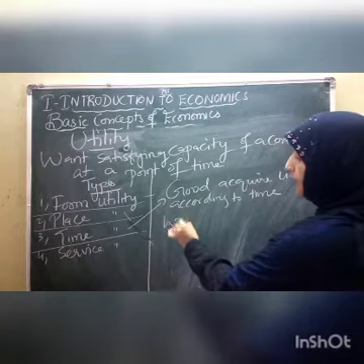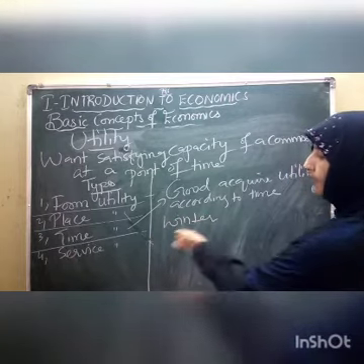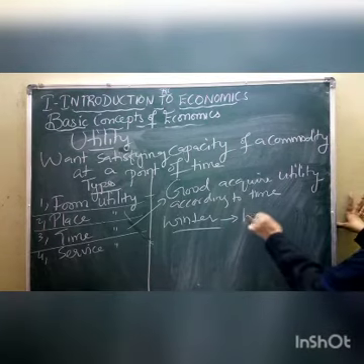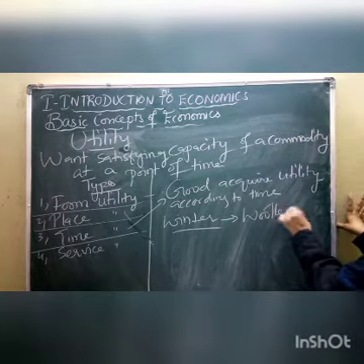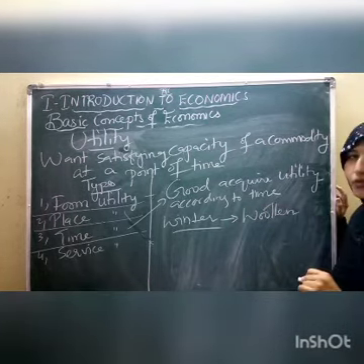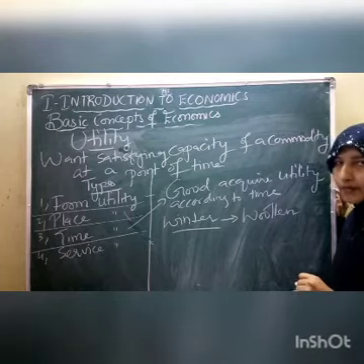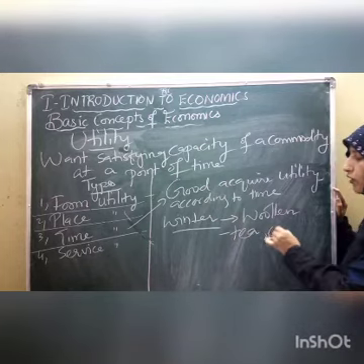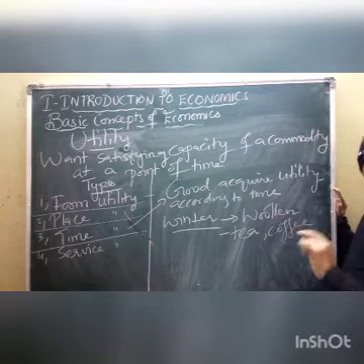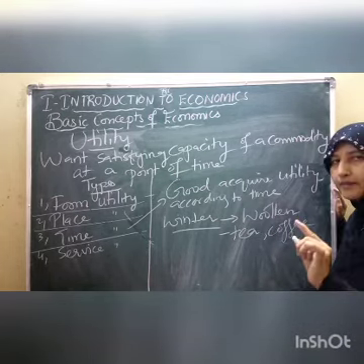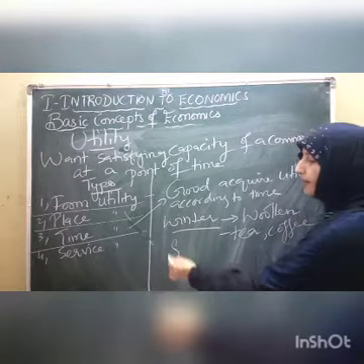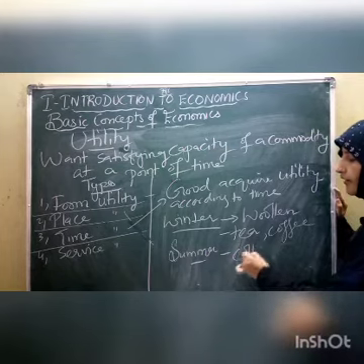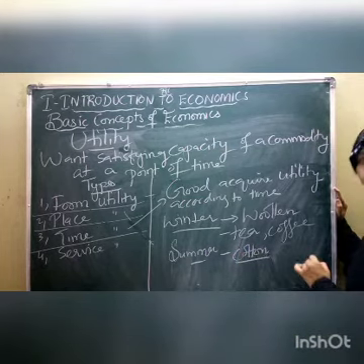For example, now we are having the winter season. So in the winter season, we get more demand for woolen products. In winter we get more demand for tea or coffee. So tea and coffee get more demand, more utility compared to the summer season. In summer season, we give more importance to cotton clothes.